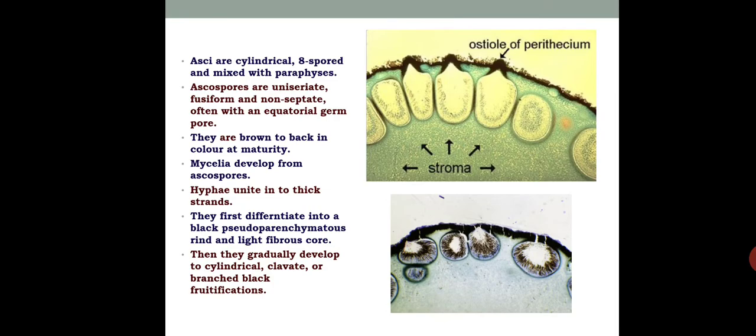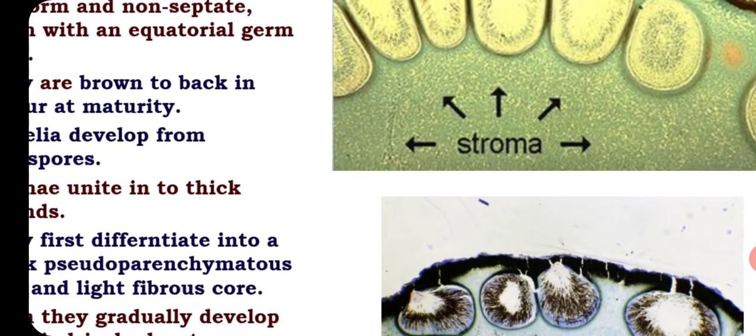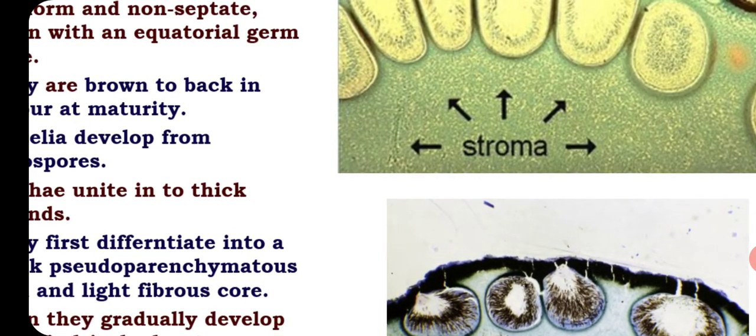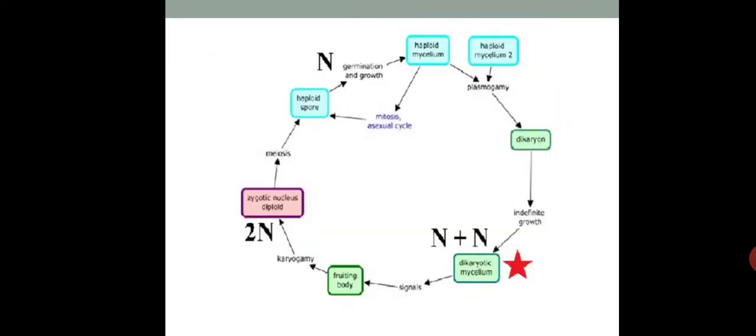And when it matures, here we can see the ostiole is there, here it is visible, and through that ostiole the ascospores are liberated. Simply, this much is enough for you to study from this.